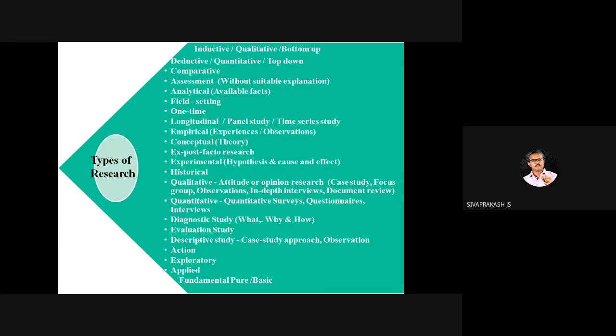So already you have a specific theory, and from this small specific theory you are going for generalization. So specific to general is related to inductive research. In deductive research, you already have one general issue, a general problem, and you need a specific solution for it. So you go for deductive research. So this is deductive research.